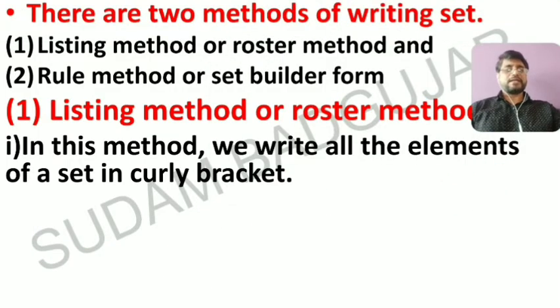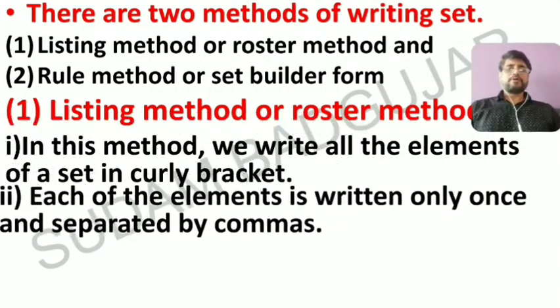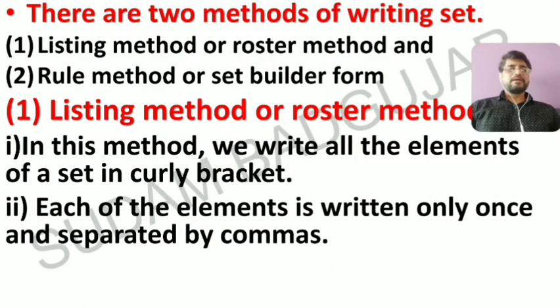Now rule number two: each of the elements is written only once and separated by commas. You know the set of natural numbers, N is equal to, in curly brackets, 1, 2, 3, 4, 5, in this way. Two elements can be separated by just putting a comma.